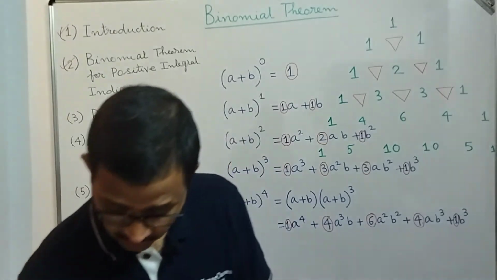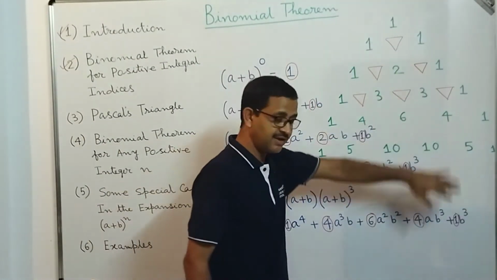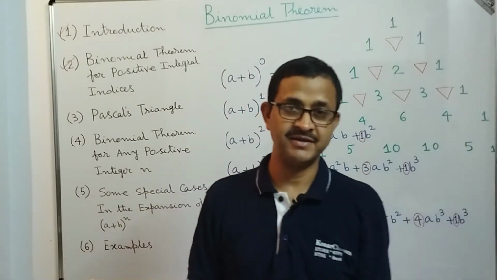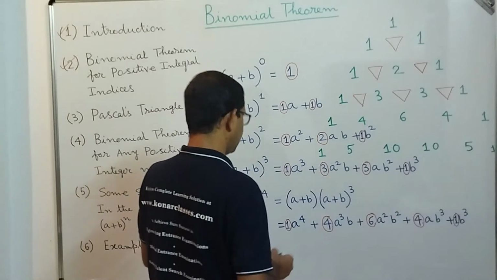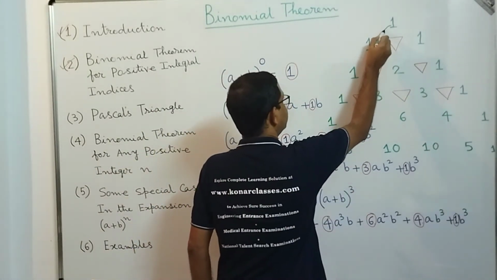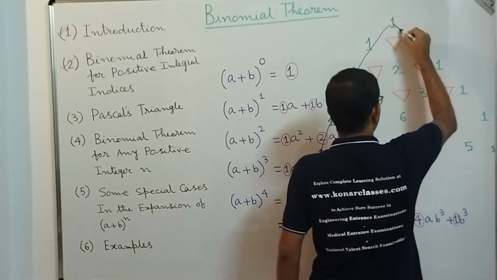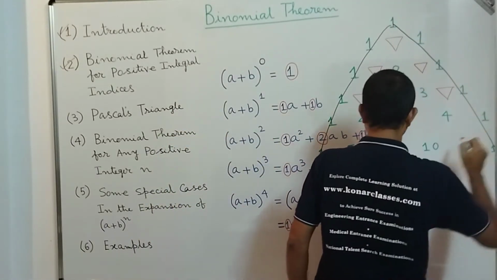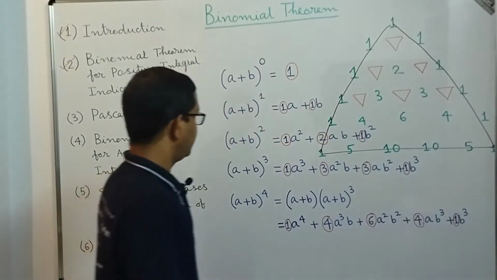So this is what is called a Pascal triangle. Why? Because it looks like a triangle, and it was invented by a French mathematician, Blaise Pascal. So how does the Pascal triangle look? If you see, along the sides, you can join them, and this looks like a triangle, correct.